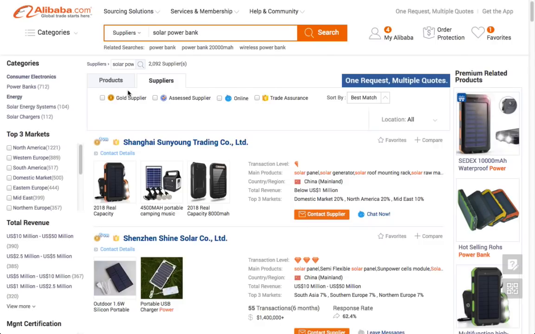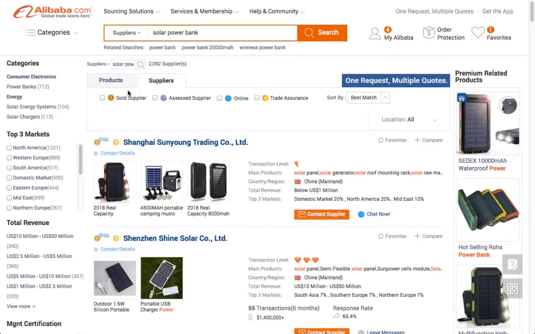So in that case, you will have a lot of information about the products selling on Alibaba.com. You will know the general wholesale price, the MOQ, everything. So you can better plan how you will find the supplier, how you will target the supplier, how you will negotiate with the supplier.